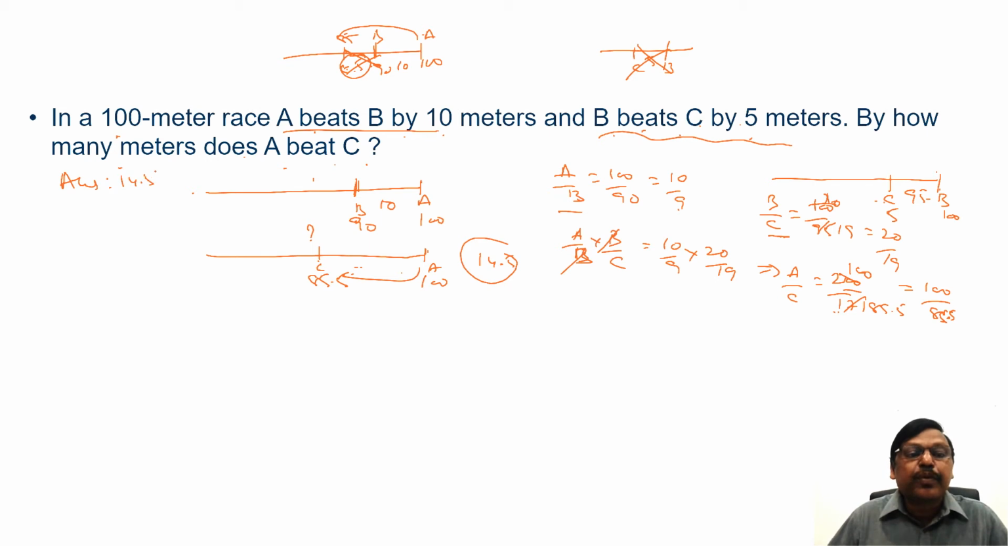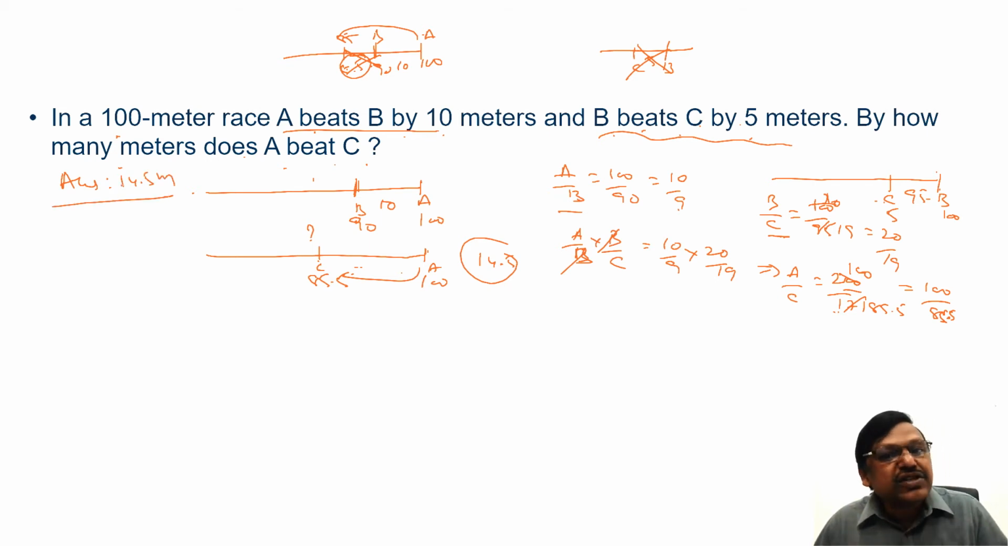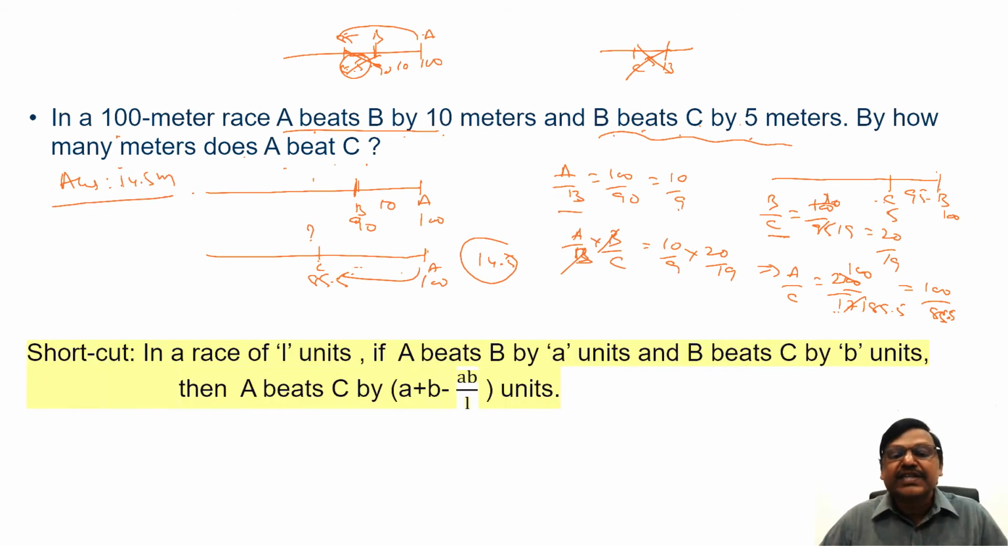This is one approach. Another approach is there is a shortcut formula. The formula is like this. In a race of L units, if A beats B by a units, B beats C by b units, then A beats C by a plus b minus ab by L units. This is the shortcut formula.